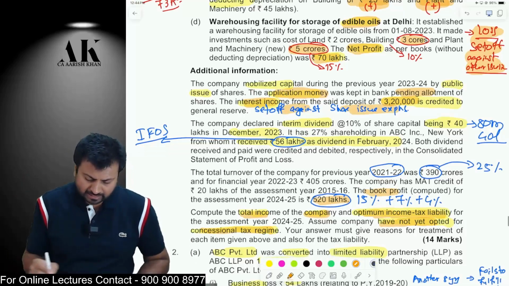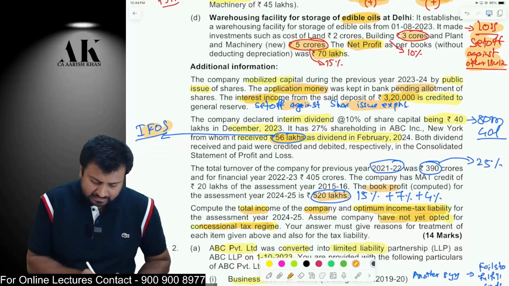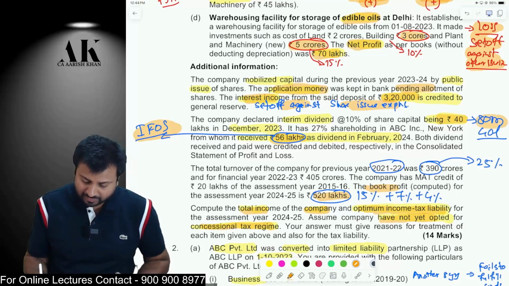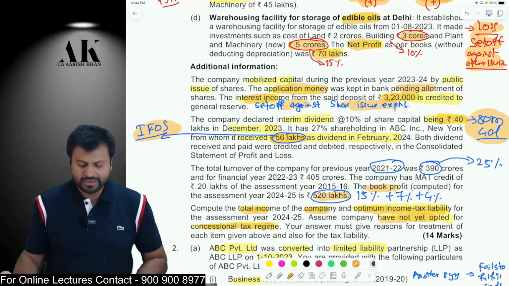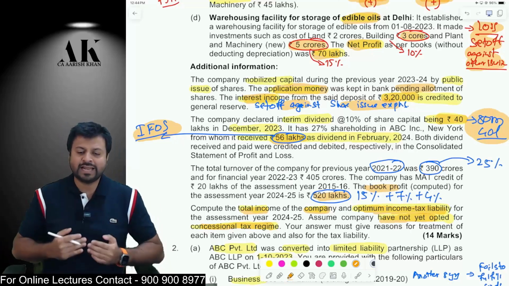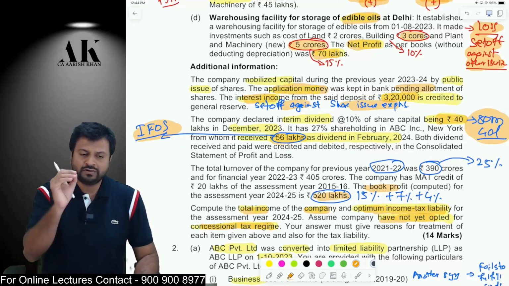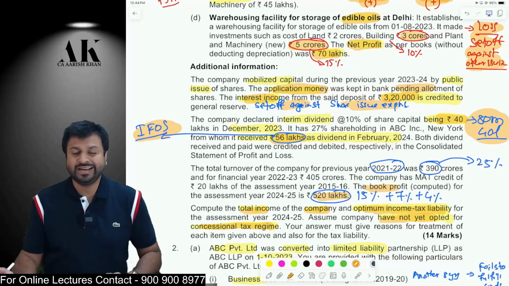Apart from that, the company has received a dividend of 56 lakh rupees. This will go to IFRS, but the company has also given a dividend of 40 lakh rupees. Therefore, for that purpose, the company will claim deduction under MAT. Okay. So we have received 56 lakhs and we have distributed 40 lakhs as dividend to our shareholders. Therefore, 40 lakhs will be allowed as what? A deduction under MAT. Okay.